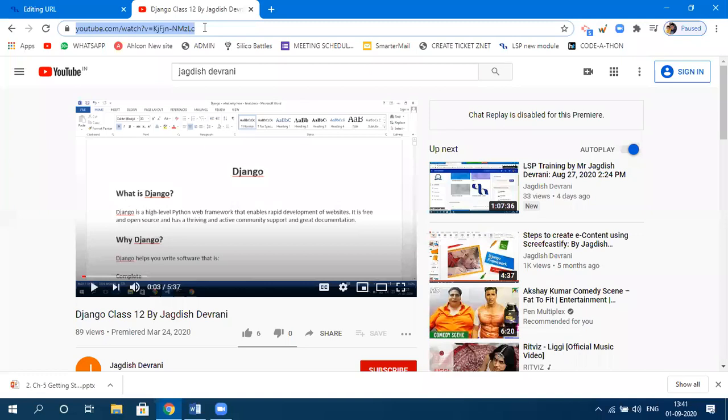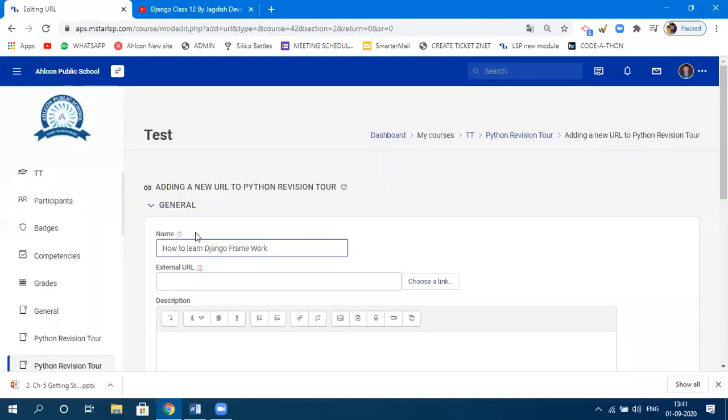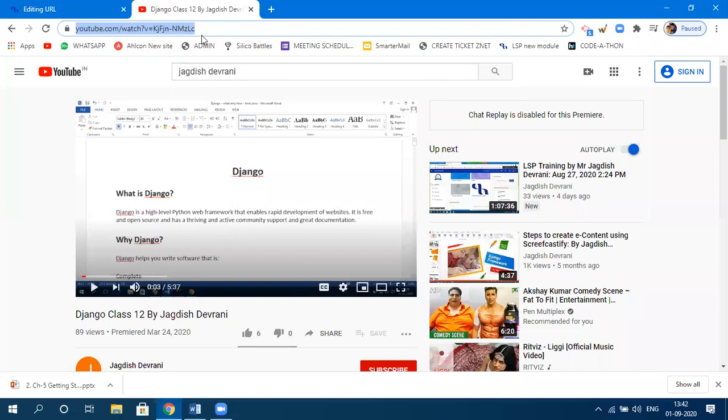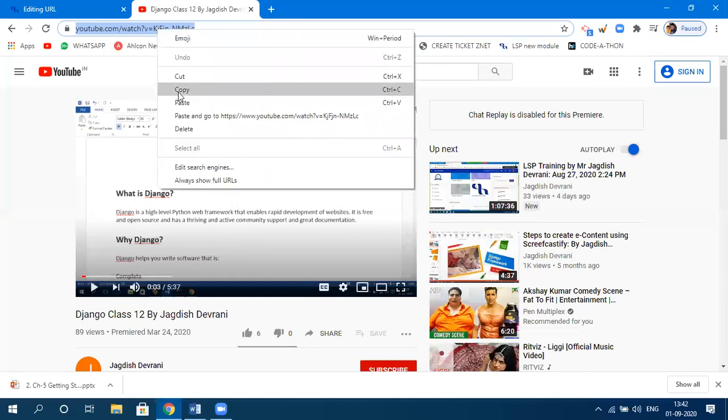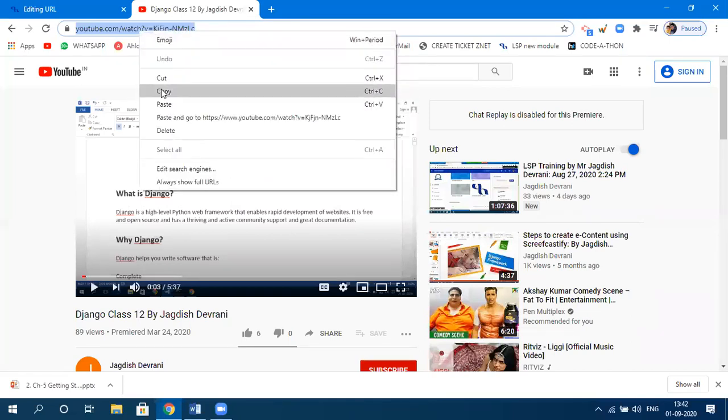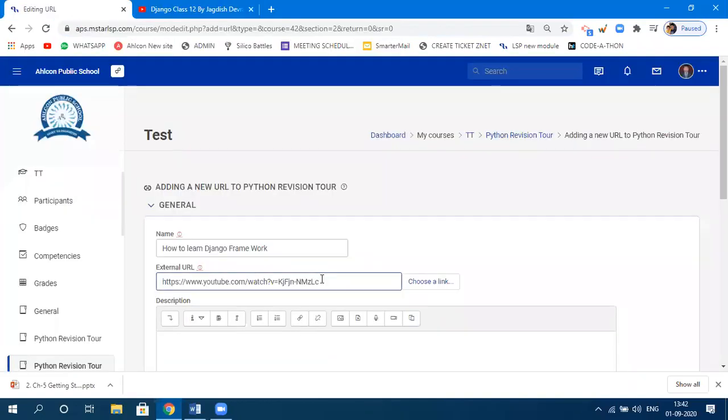You select this address, copy this address and go back to URL, I mean this LSP, and specify the path. This is the path of that particular video. How do you copy that? By simply going to YouTube, choosing your video, selecting the address of that video, Control C to copy, or right click and copy, whichever way you want. You copy the content from here, go to URL, paste that link here.